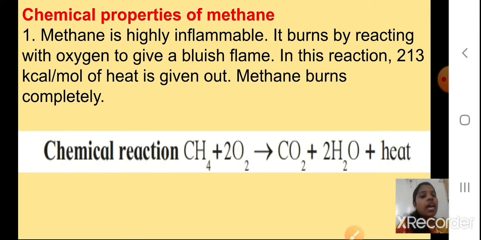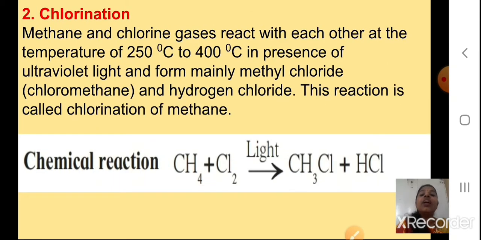Okay students, I hope it is clear till here. Okay, we'll proceed. Now second one is chlorination. Methane and chlorine gases react with each other at the temperature of 250 degrees Celsius to 400 degrees Celsius in presence of ultraviolet light and form mainly methyl chloride, which you can also call as chloromethane, and hydrogen chloride. This reaction is called chlorination of methane.